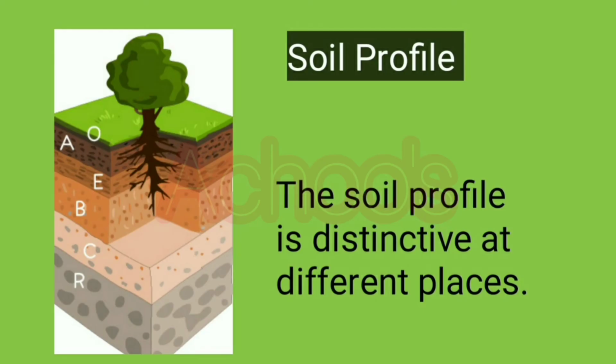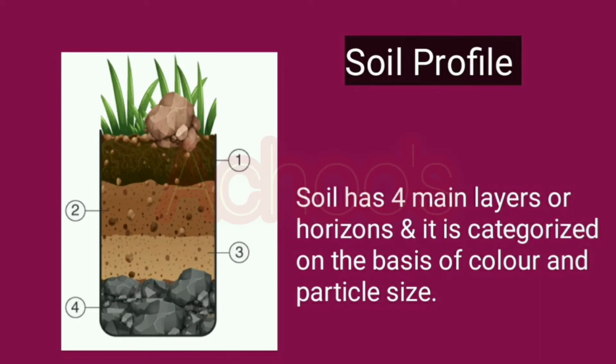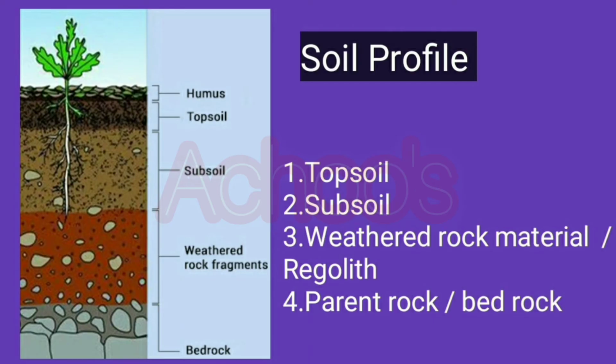The soil profile is distinctive at different places. Soil has four main layers or horizons, and it is categorized on the basis of color and particle size. Look at this picture. Now you will understand what the four horizons are. The first one is on the top, that is topsoil, and the second one is below that, subsoil, and the third one is below that in red color, that is the weathered rock material or regolith, and the last one is the parent rock, which is also called bedrock.